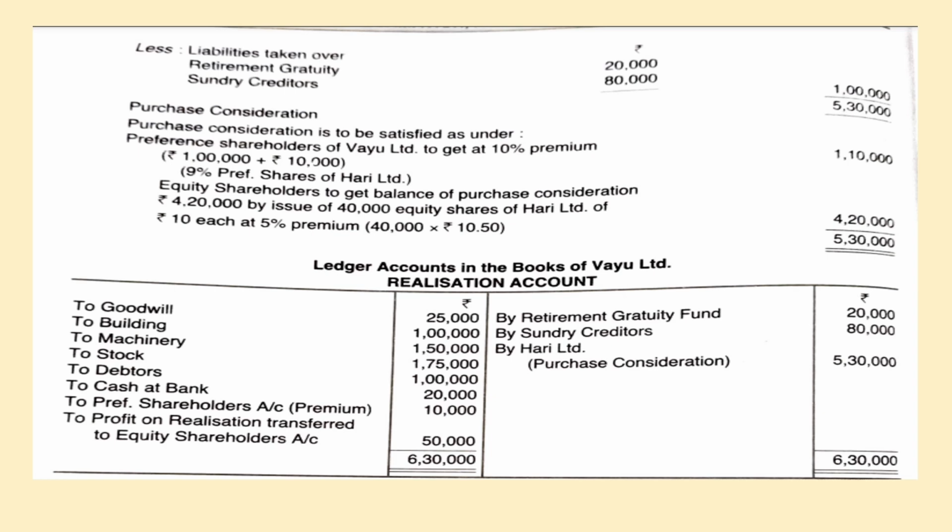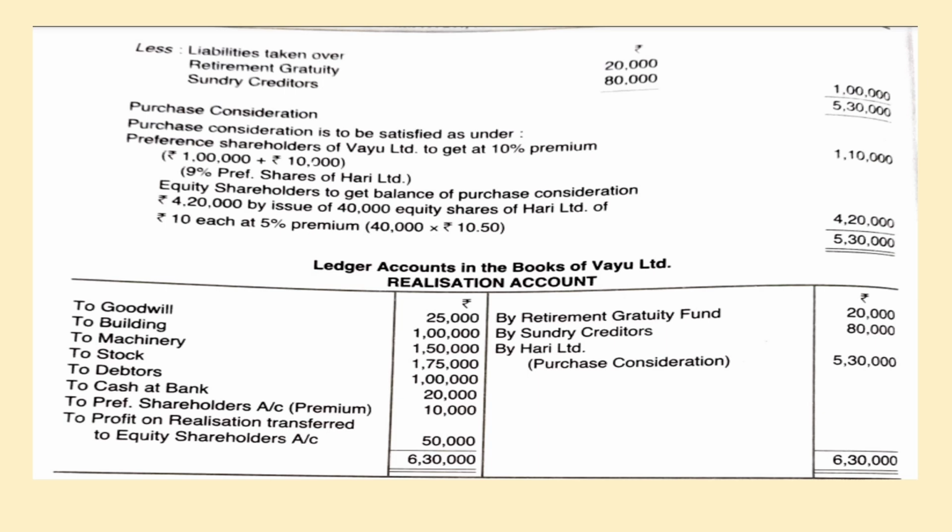And coming to ledger accounts in the books of Vayu Limited, that is the selling company. So here, what journal entry will you pass? Realization account debit to assets, and liabilities account debit to realization. So what are all the assets entered on the debit side? Directly we are entering the ledger accounts here. So to goodwill, to building, to machinery, stock, debtors, cash at bank.